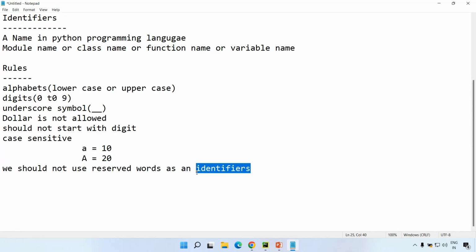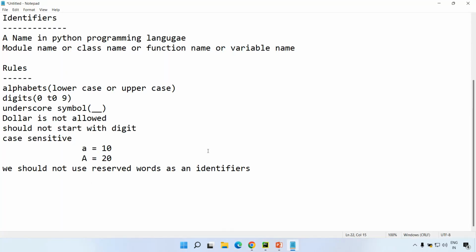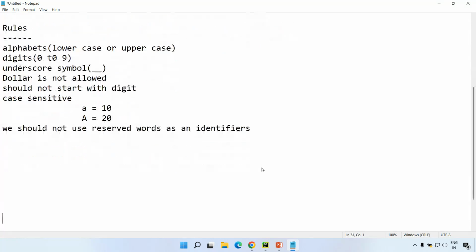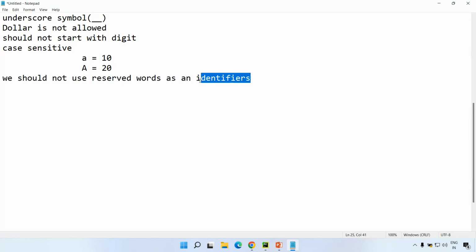We should never use this to create names. It can be a module name, a class name, a function name, or a variable name also. Sometimes going ahead, we'll also follow the naming pattern for creating a directory also. When we discuss the PyTest framework, you will understand how you can follow the structure of creating a directory as well, right? So right now, this is with respect to the rules of creating identifiers. And as you can see here, I'm saying we should never use these reserved words as identifiers, as names.